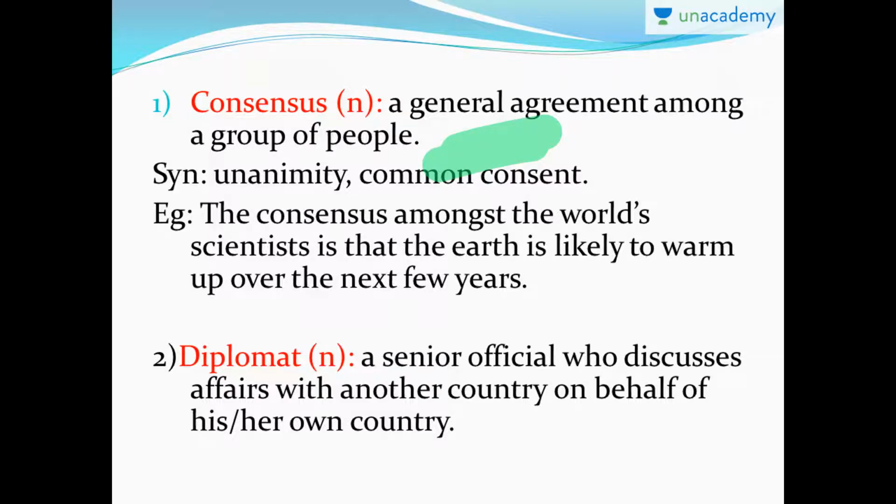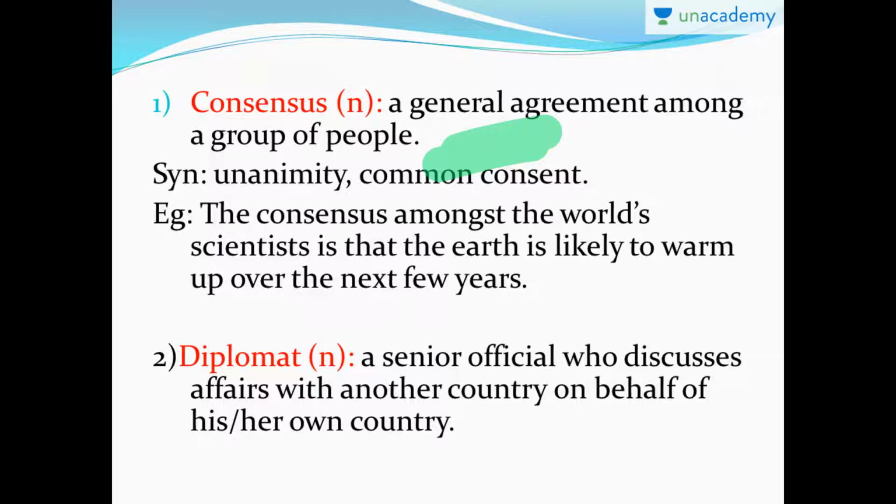Where a group of people take a decision without any doubt, there is no majority word, but everybody agrees to the same thing. So consensus is something like that. Agreement among a group of people. So general agreement. All right. Synonyms are unanimity, common consent. Consent is a permission. Common consent is everybody's permission.